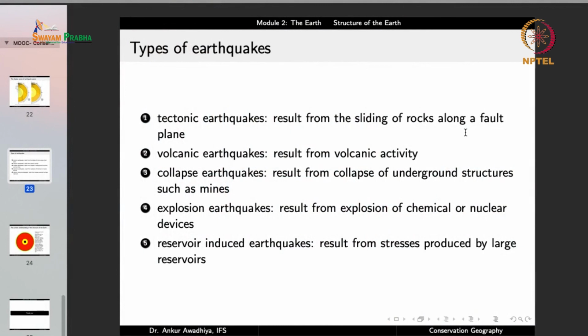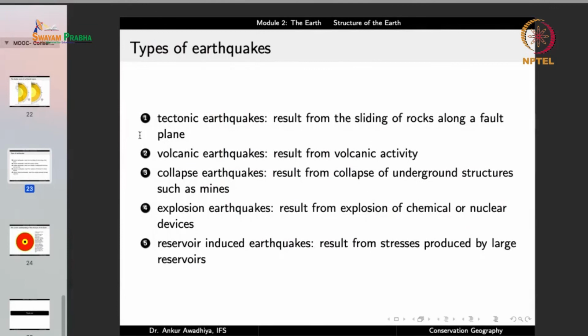As we have seen before, if there is a fault because of tectonic movements, tectonic movements are the movements of different plates that we'll see in one of the later lectures. And whenever there is a movement of plates, it generates tremendous stress, and when the rocks break, it gives rise to earthquakes.